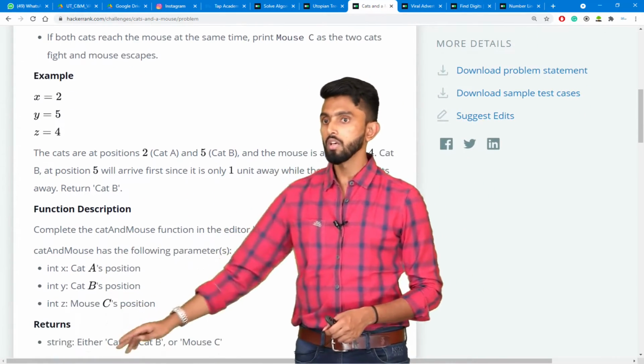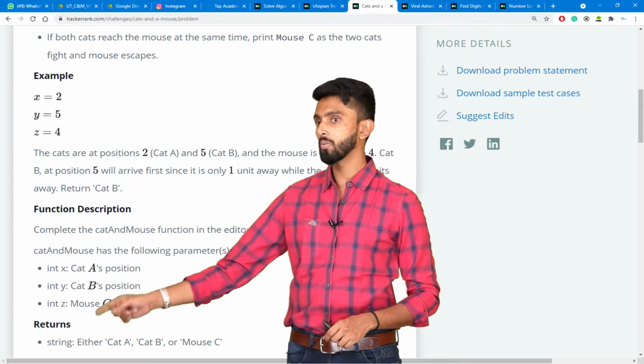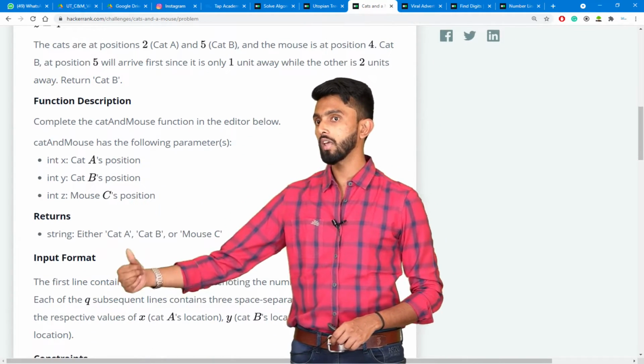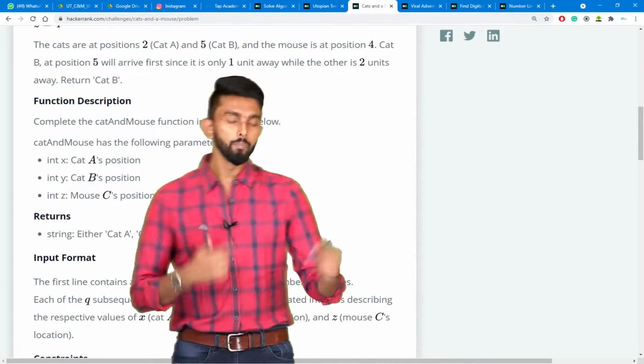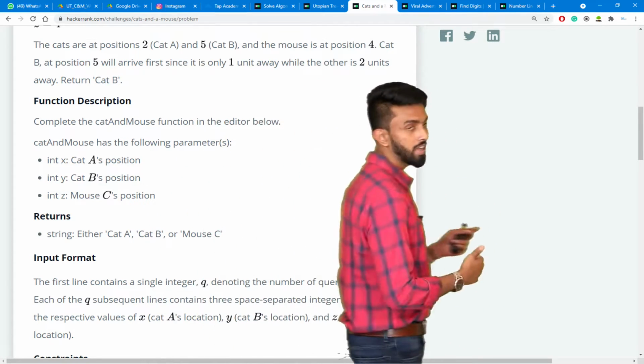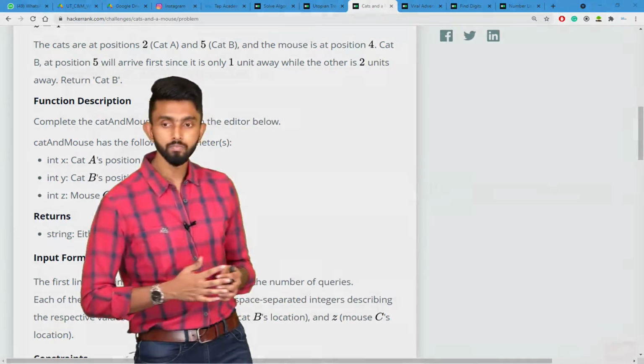Function description. See, complete the catAndMouse function. It takes 3 values, x, y, z, and returns either Cat A, Cat B, or Mouse C, which are nothing but strings. Okay, cool. Let's visualize this code so that you can understand the question better. Let's visualize the program.